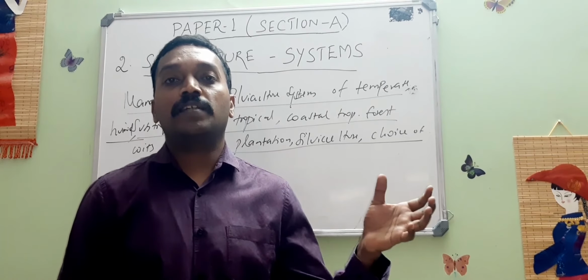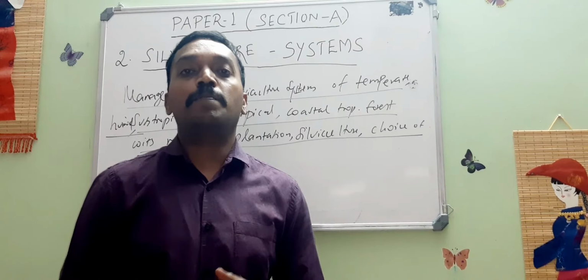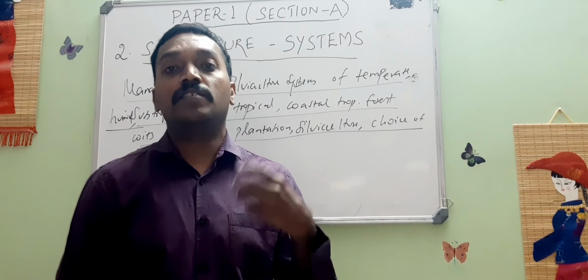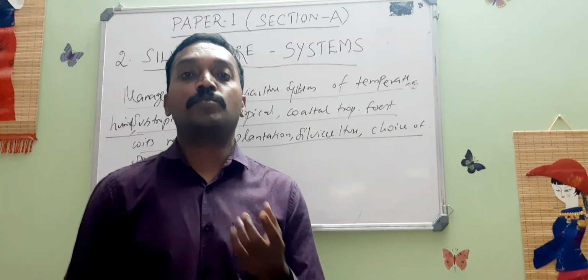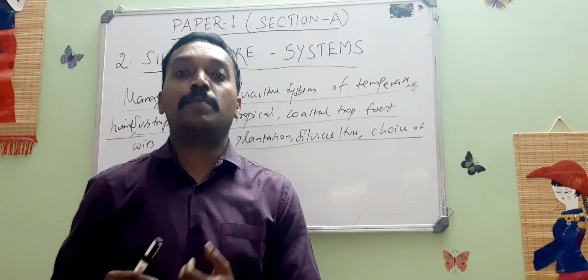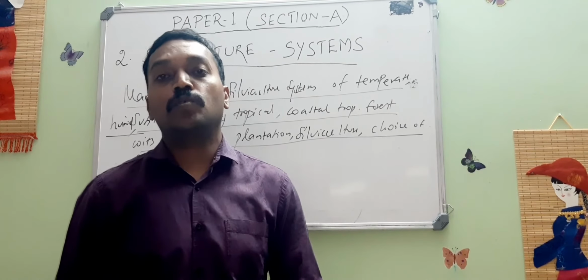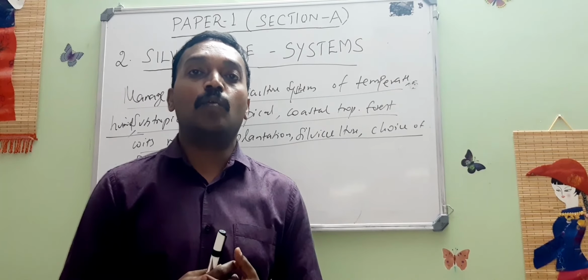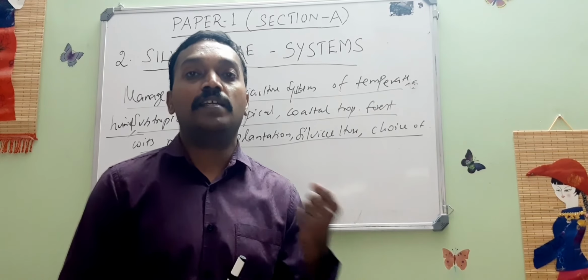So the different systems briefed by me earlier will not be possible to apply in any type of forest area. Each forest type requires a different kind of silviculture system so that the regeneration may be possible and the harvesting may be possible, followed by the regeneration. So all these cyclic processes are possible only if the standard practices are properly applied.